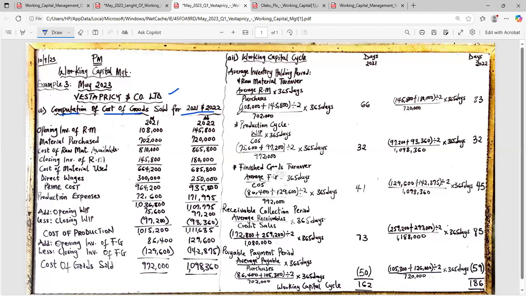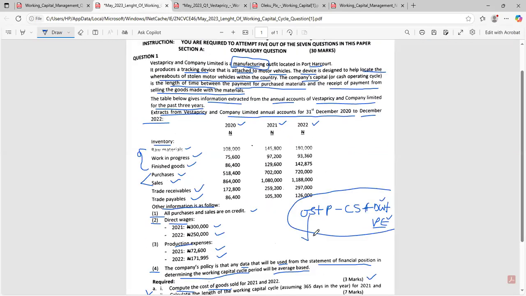Now, how do you start? We have that already stated here, our Naira 2021 and our Naira 2022. Because we are meant to calculate cost of sales, we already know that we are supposed to start with opening stock. That's the first thing I told you. But because this is a manufacturing company, the stock exists as raw material, as work in progress, and as finished goods. So we have 3 stocks in the question.